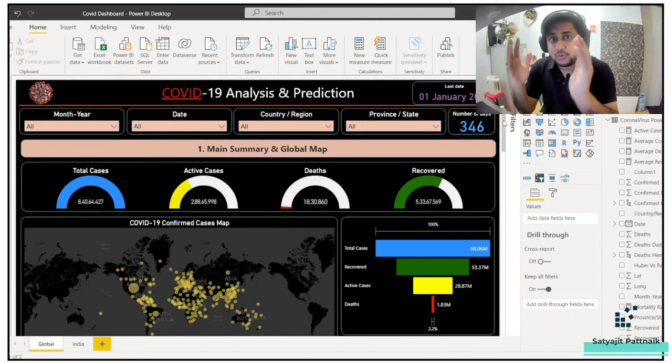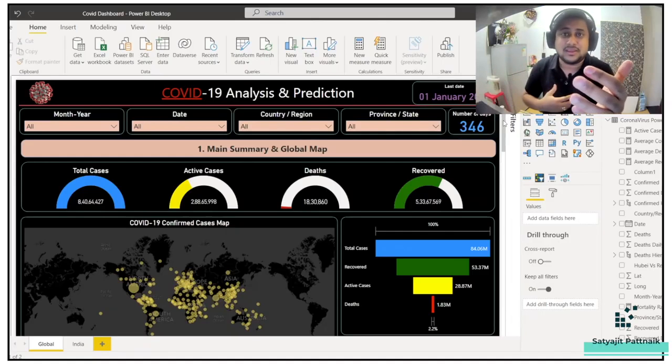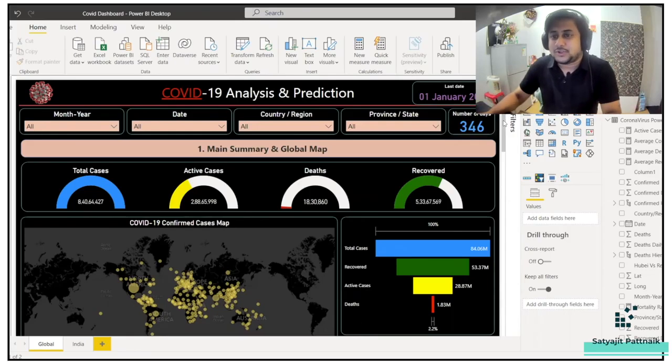I will talk about who is basically behind this particular dashboard. It's not me. I'll talk about the person who has created this project, but ultimately it doesn't really matter who created this, be it me or somebody else, because you are getting end-to-end projects. You can use it for your self-practice, you can use it for your resume building activities, whatever it is. So let's get started. I'll quickly give you a sneak peek about the project.